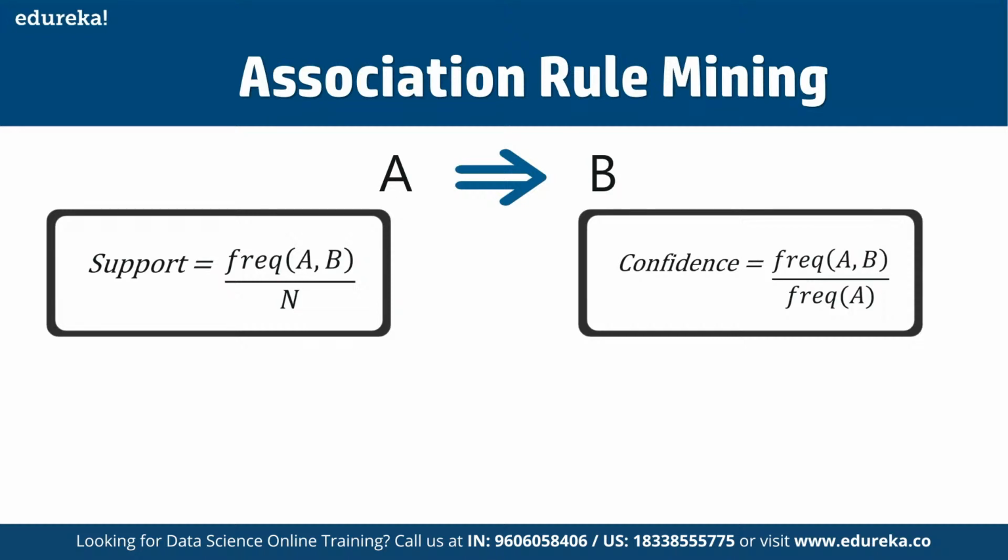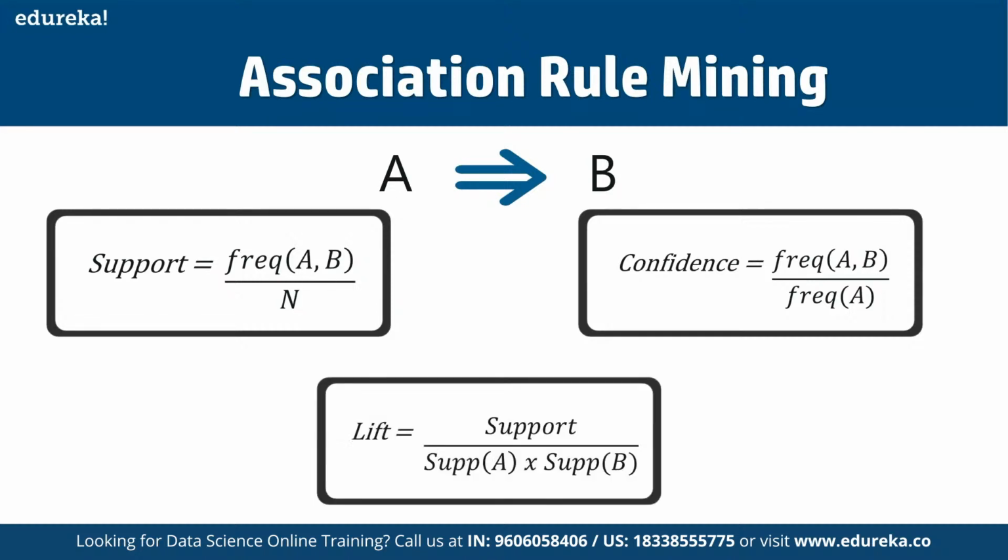And this is where the concept of lift comes into play. Lift indicates the strength of a rule over the random occurrence of A and B, and it tells us the strength of any given rule. To find that out, we simply divide the support of A and B together by the support of A times the support of B. So focus on the denominator: it is the individual support values of A and B, and not together. So lift explains the strength of a rule. The more the lift, the more the strength.